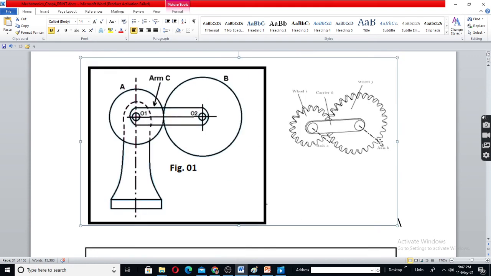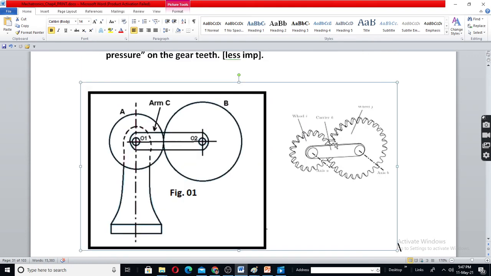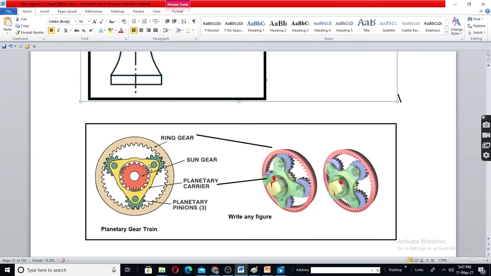You can have more than one planet gear. Here it's one planet gear. Here, three planet gears are moving around one sun gear. And here the carrier is in the triangular shape. The carrier holds the planet gear. Ring gear is given here for guidance. Sometimes that is not necessary. Okay, you may have it or you may not have it.